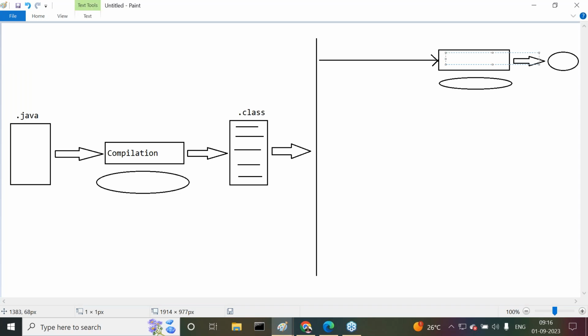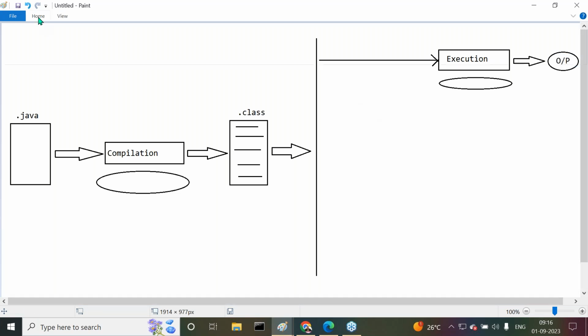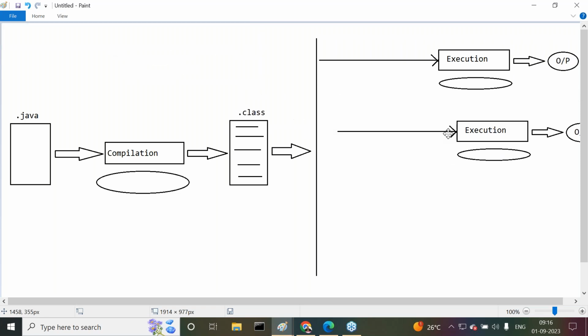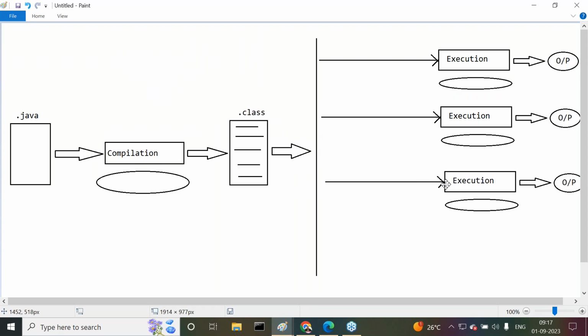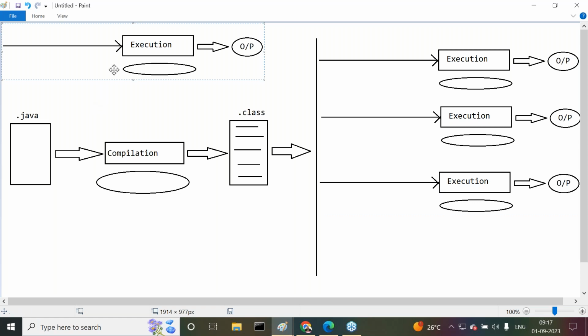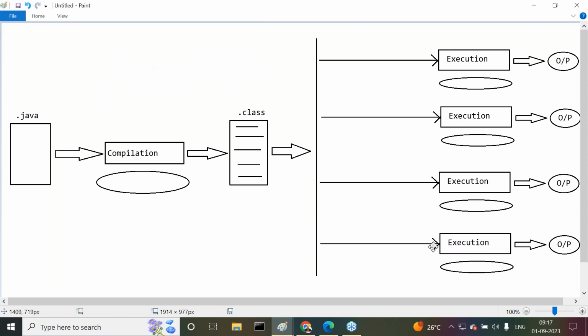Like this, we are going to take several cases: this is the second time, this is the third one, and this is the fourth time.